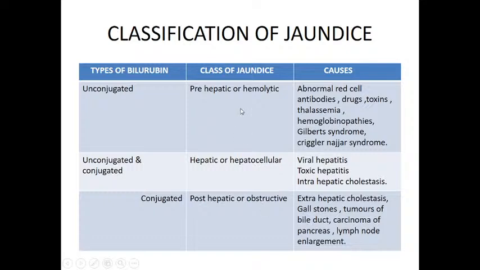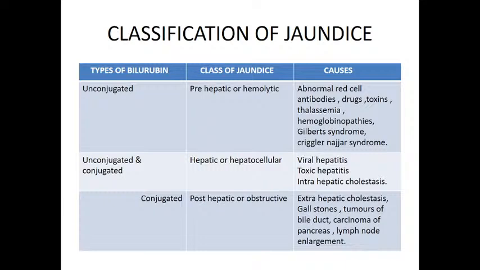Now in hemolytic jaundice, what are the causes? Abnormal red cell antibodies, drugs which increase the breakdown of the RBCs, toxins, thalassemia, hemoglobinopathies, Gilbert syndrome and Crigler-Najjar syndrome. In all these conditions, there is excess breakdown of the RBCs, hemolysis.